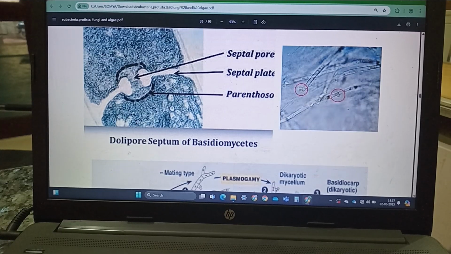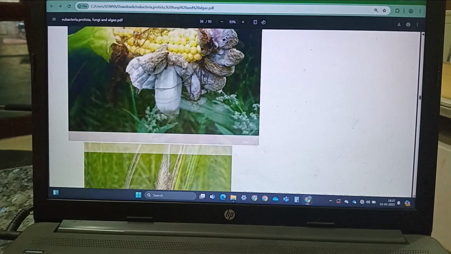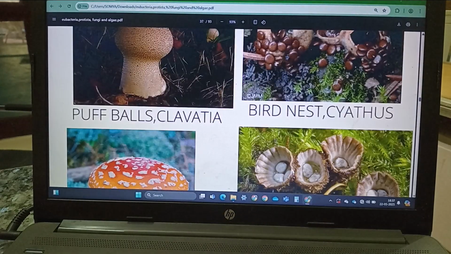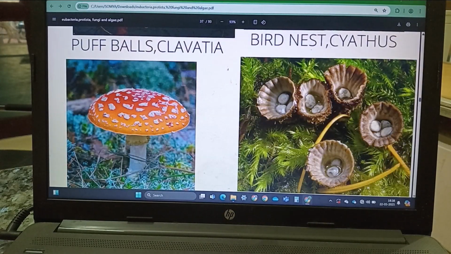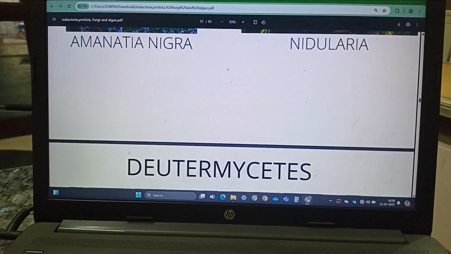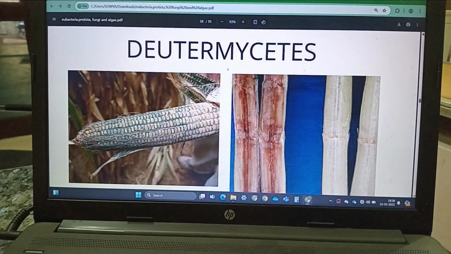Last is the deuteromycetes. The deuteromycetes are commonly called imperfect fungi because only the asexual or vegetative phase of these fungi is known. When the sexual form of these fungi was discovered, they were moved into the classes that they rightly belong to. It is possible that the asexual and vegetative stage was given one name and placed under deuteromycetes and the sexual stage was given another name, so they were placed in another class.